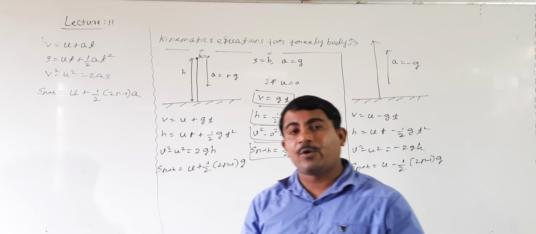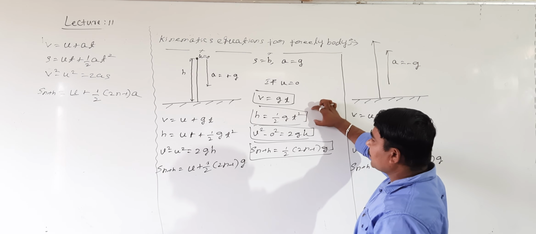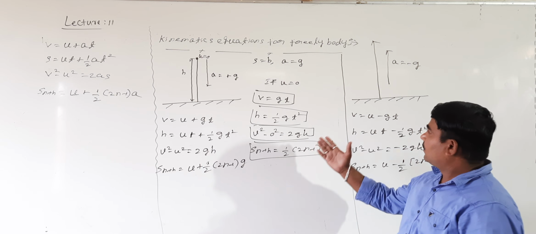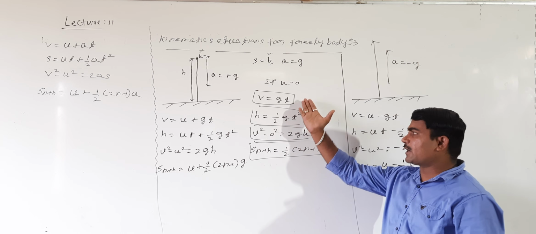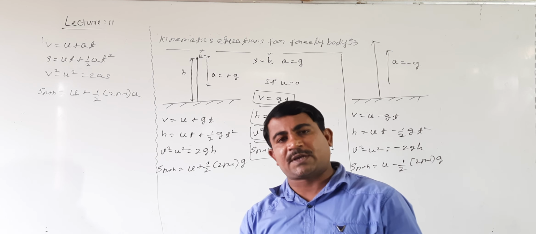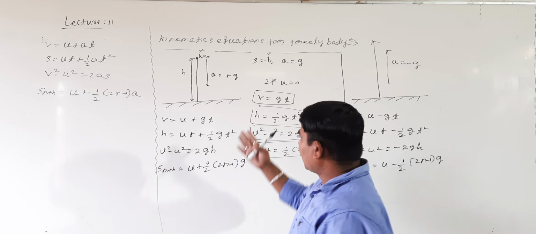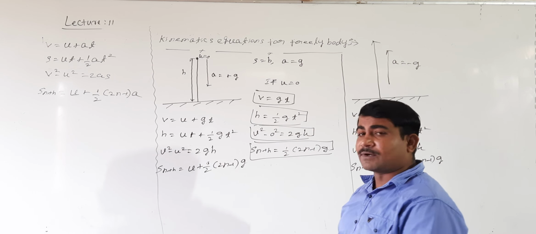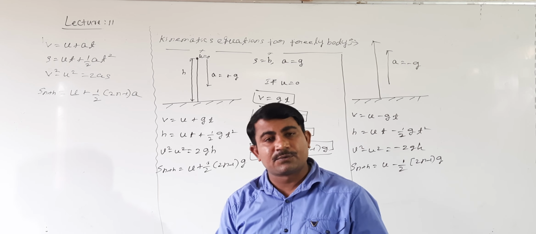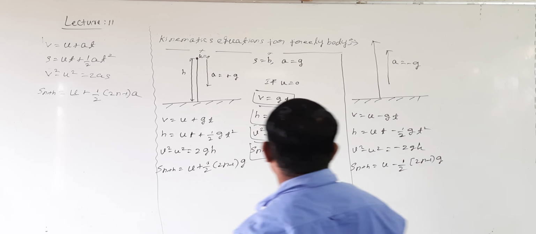But the important point here is how to calculate the distance traveled when the initial velocity is 0. This case is important. How to calculate the distance traveled after 1 second, after 2 seconds, after 3 seconds, after 4 seconds. That is also important. In this case, how to calculate the height after 1 second, 2 seconds, 3 seconds. Shall I go? See here.